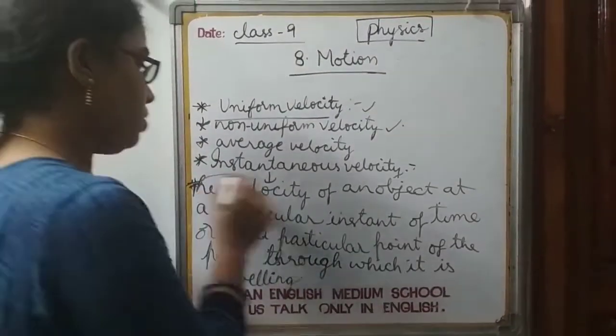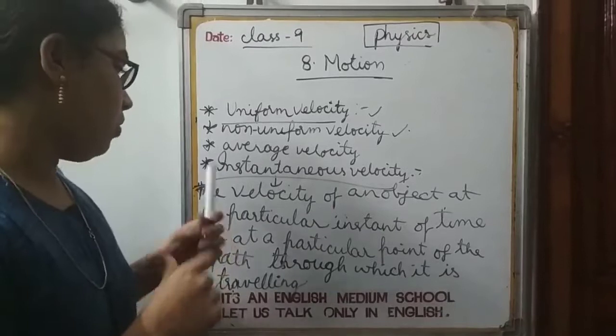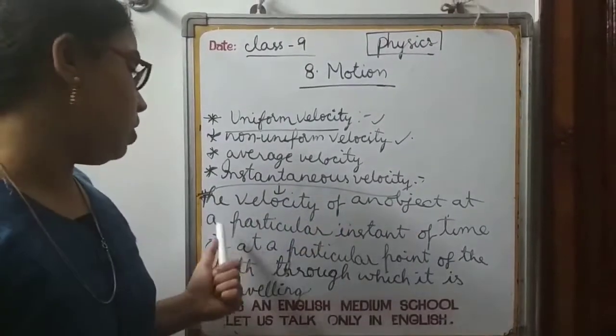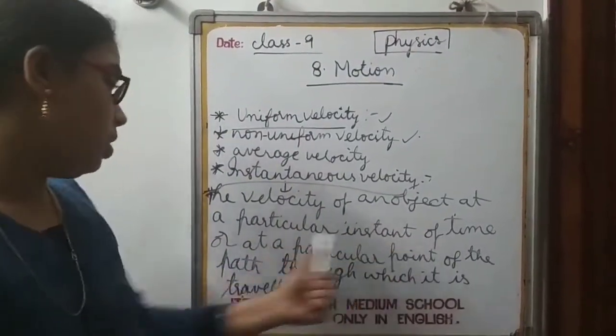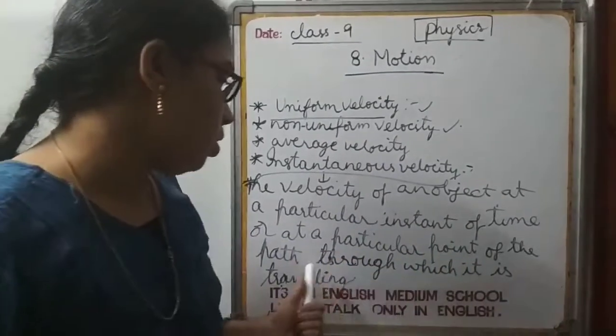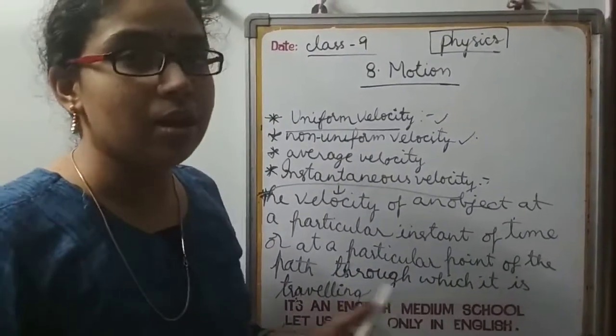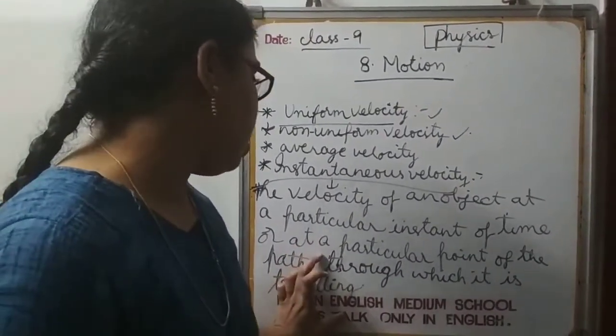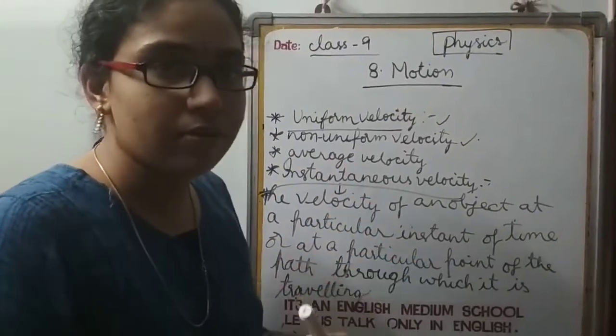So this is the definition of instantaneous velocity. Have a look at it. The velocity of an object at a particular instant of time or at a particular point of the path through which it is traveling, that particular velocity is said to be instantaneous velocity.